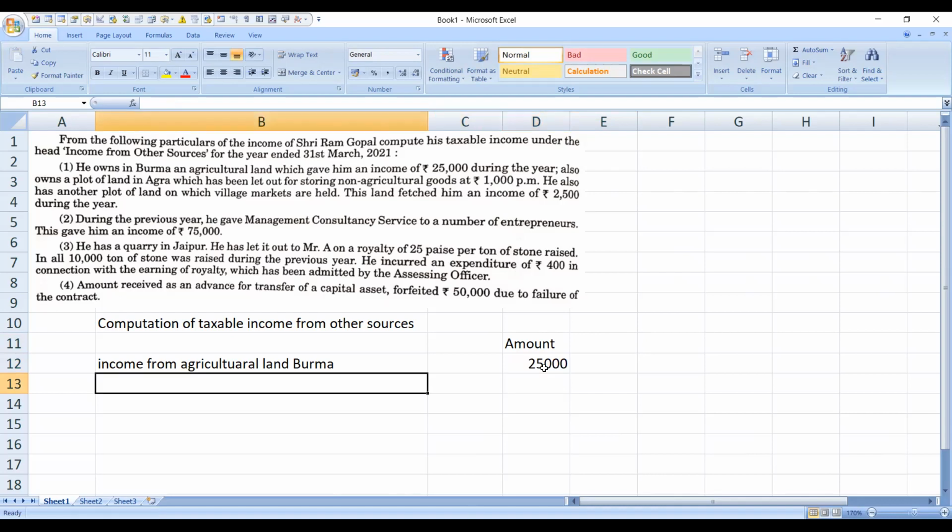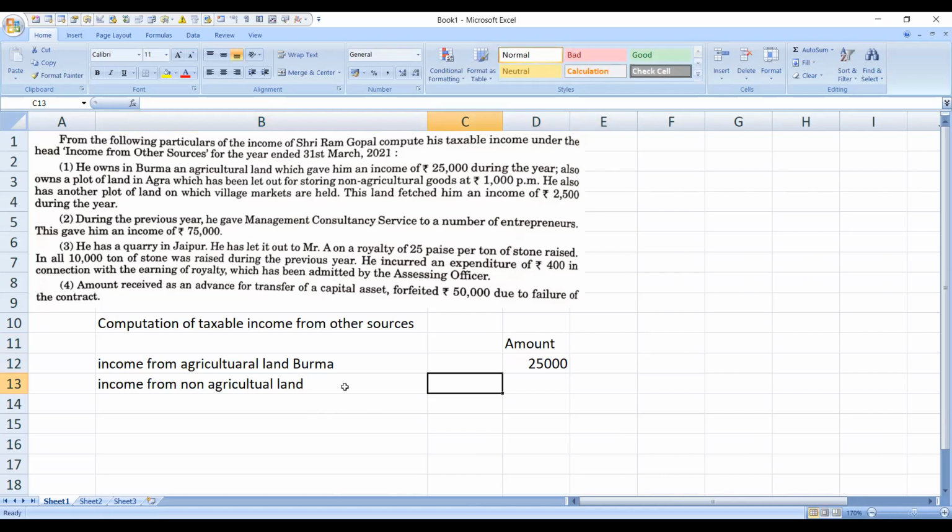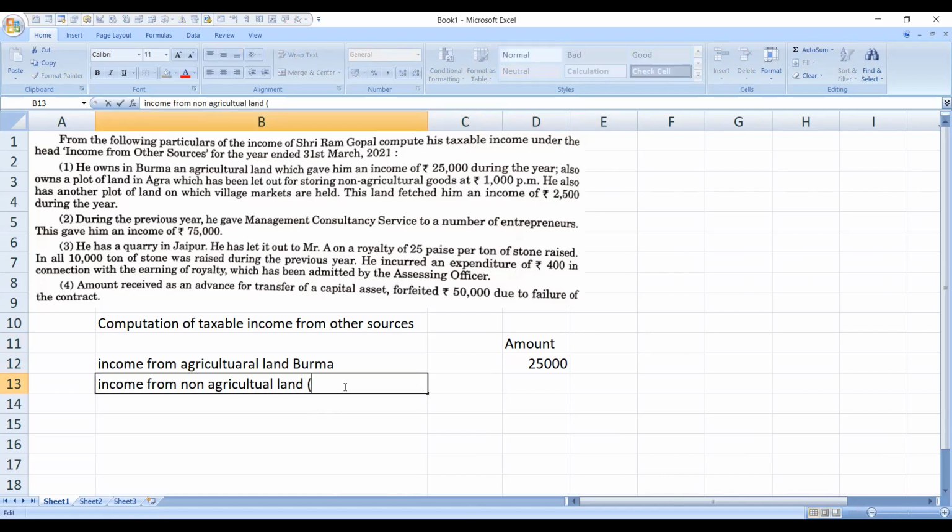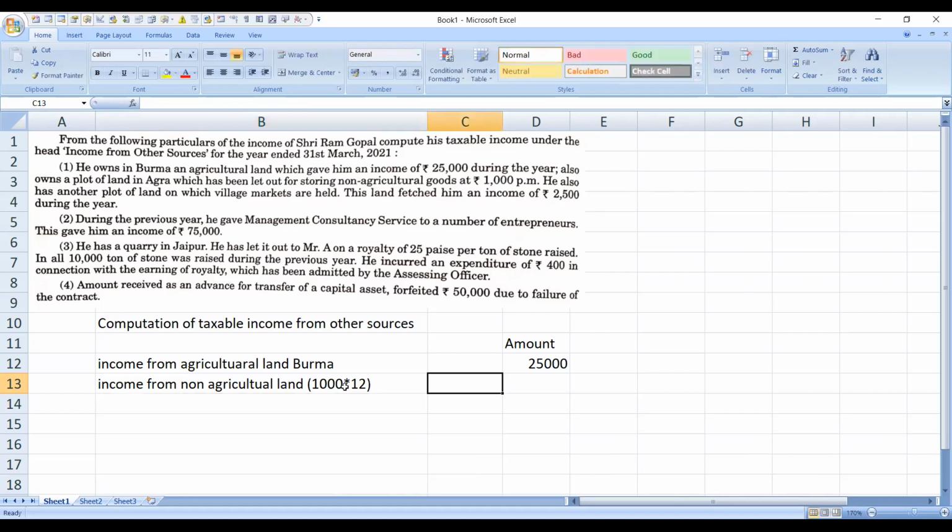Next one, income from non-agricultural land, where he is letting out his property, but it is not from an agricultural source, and the amount he is going to receive on a monthly basis is rupees 1,000 per month. So the answer will be 12,000.